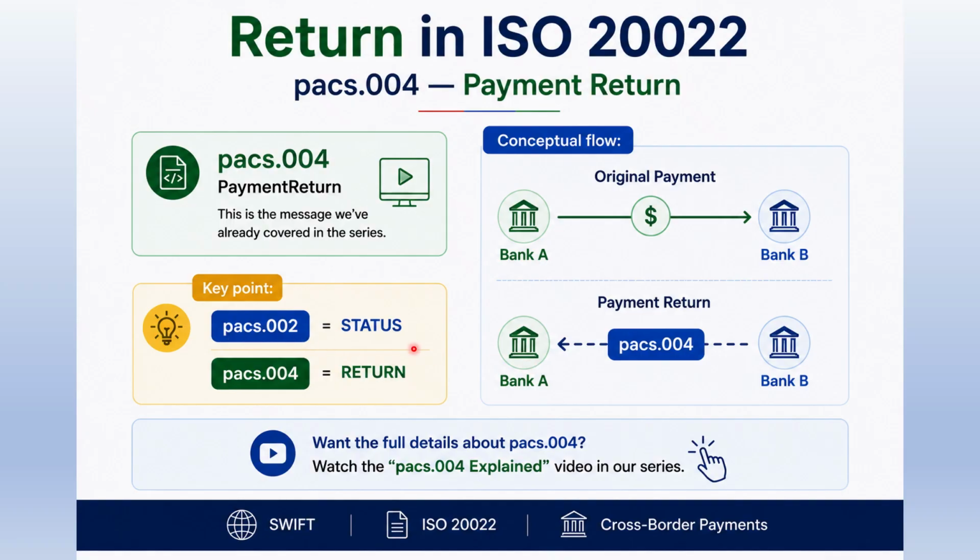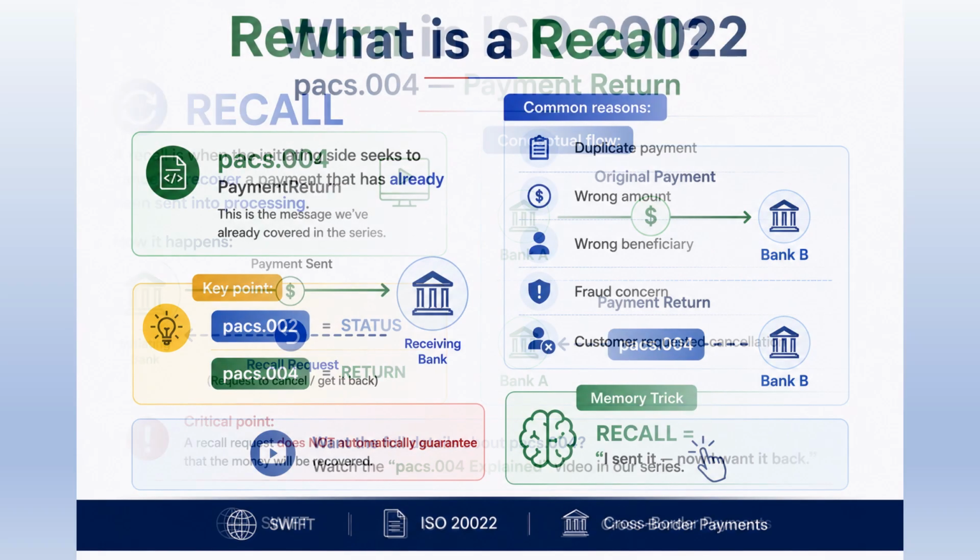PAX.002 equals status. PAX.004 equals return. We've already covered PAX.004 in detail in a separate AK Next Gen Vibes video, so check out PAX.004 explained if you want a deeper understanding of that message. Now let's come to recall.